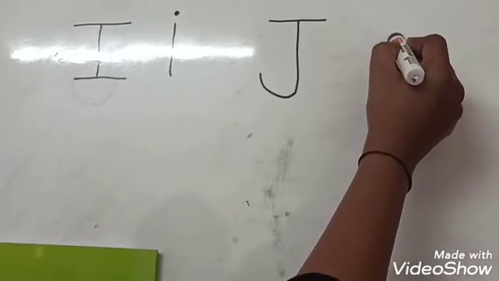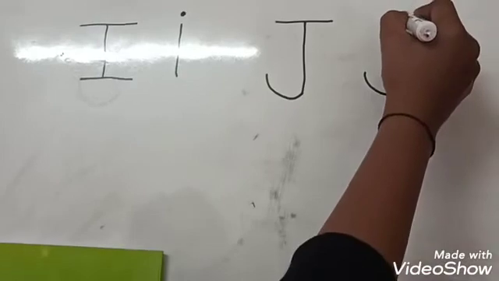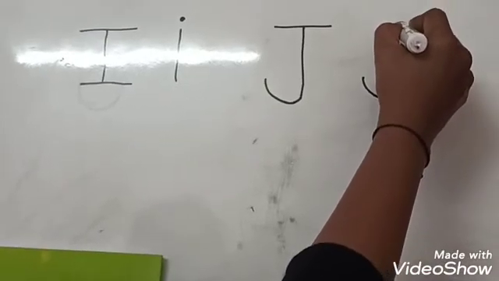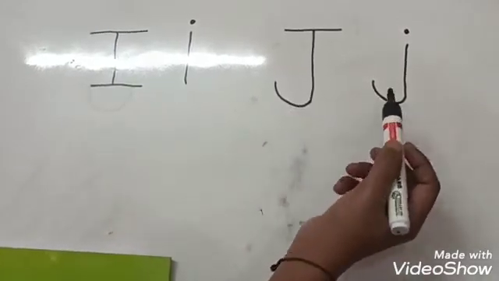Small j, standing line, curve and dot. Capital I, small I, capital J, small j.